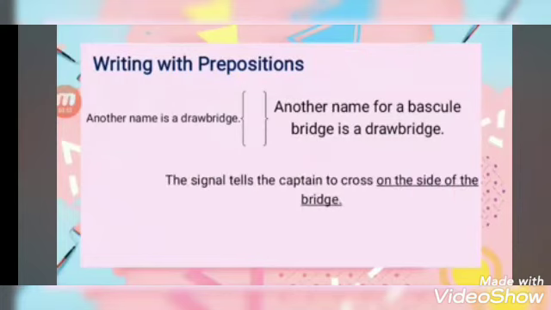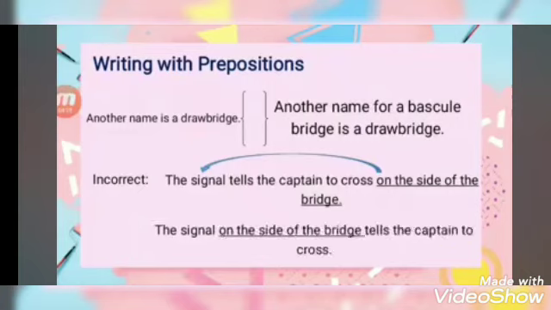Let's have another example. When prepositional phrases appear in the wrong places, they can make a sentence unclear or silly. For example, the signal tells the captain to cross on the side of the bridge. This is incorrect. You have to write the phrase as close as possible to the noun or verb it describes. You can say, the signal on the side of the bridge tells the captain to cross. This is the correct way because it is closer to the noun.